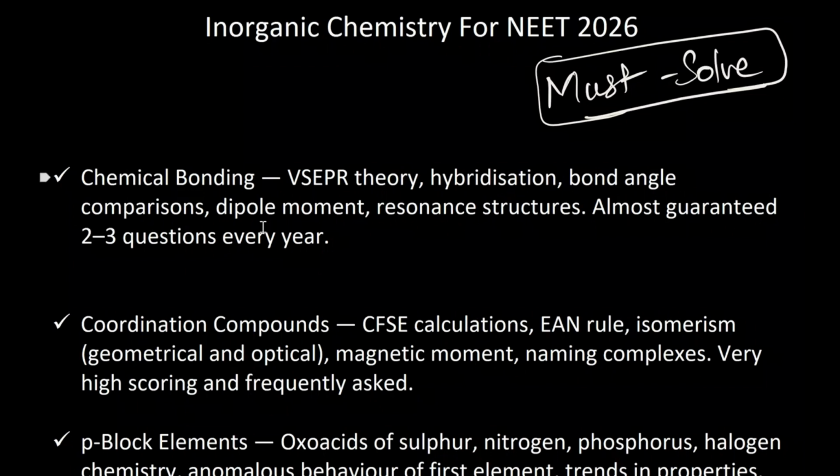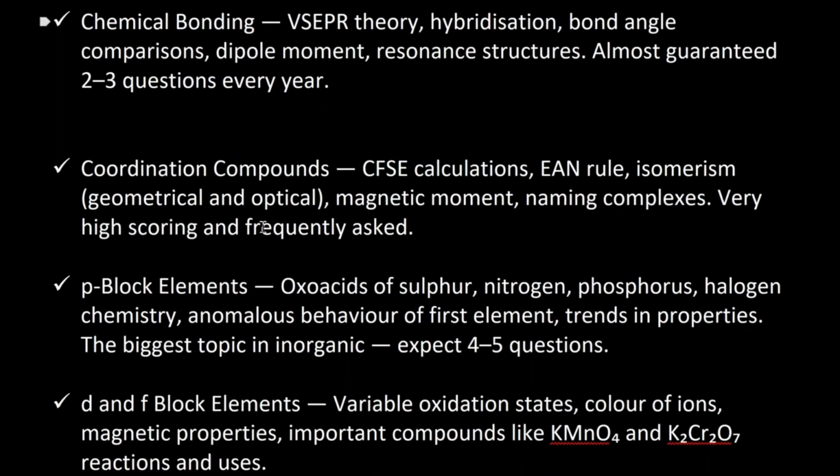Chemical bonding, VSEPR theory, all are important. Bond angle comparisons, dipole moment, and resonance structures. We can say almost two to three questions from this part alone every year. And coordination compounds, CFSE, EAN rule, isomerism, everything is important. Naming the complex is asked many times in the paper. Okay, CFSE you can really expect.